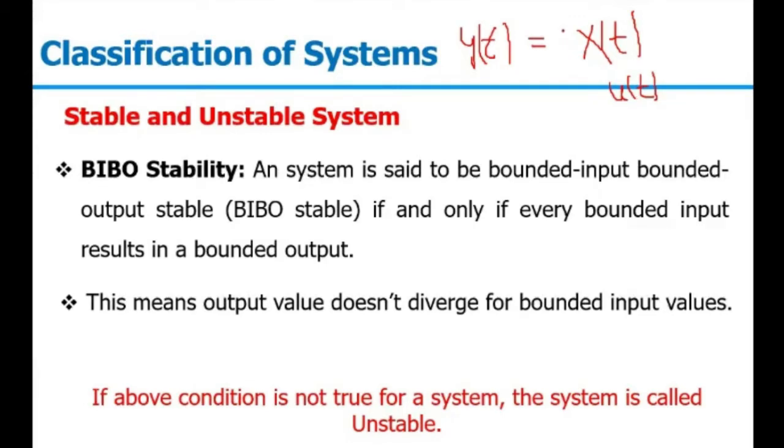Talking about another example, y(t) equal to t x(t). Now in this case, if I am considering x(t) equal to u(t), I am bounding my input x(t). So the new y(t) will be t times u(t). And if you plot its response, it will be something like this. So for t equal to infinity, y(t) will be infinite. So for a bounded input, the output is not a bounded signal. So that's why this t x(t) will be my unstable system. If for a given bounded input, my output is bounded at every bounded input, it will be my stable system. Otherwise, the system is said to be unstable in nature.